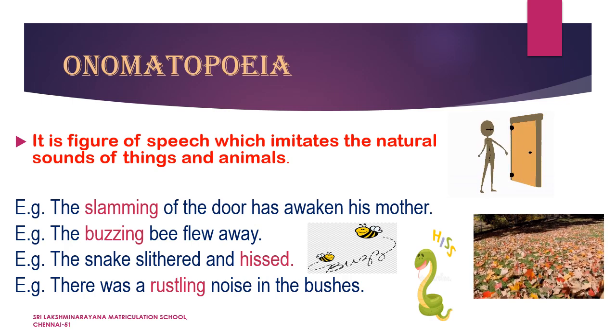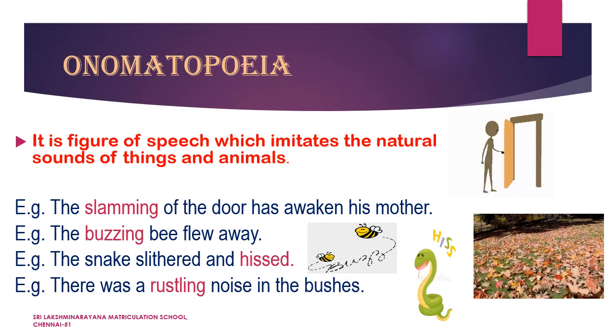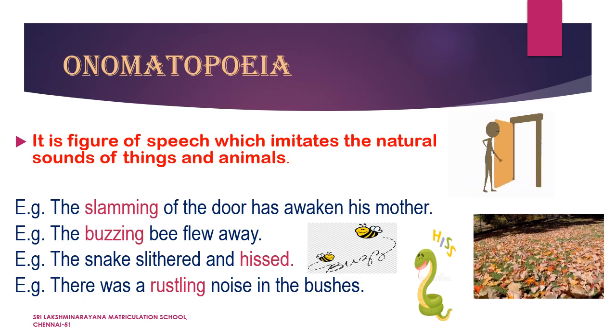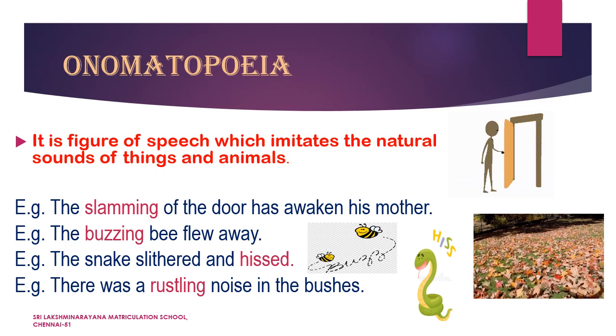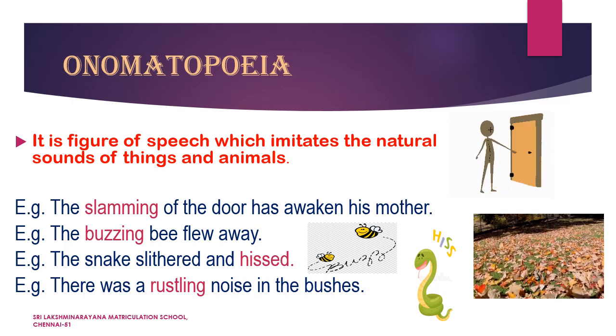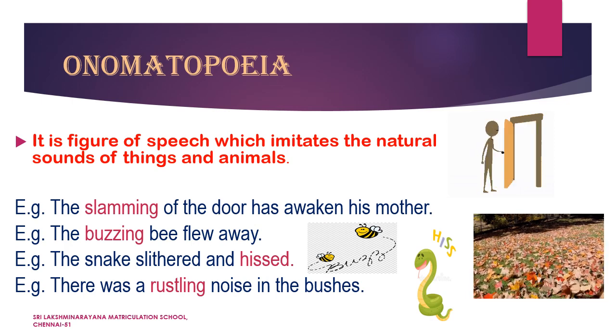The buzzing bee flew away. The snake slithered and hissed. How does the bee sound? It buzzes. How does the snake sound? It hisses. So here in these two lines, we have used the natural sound of the animals.